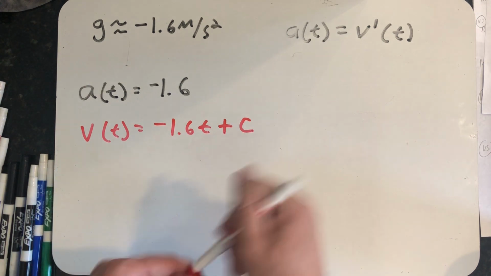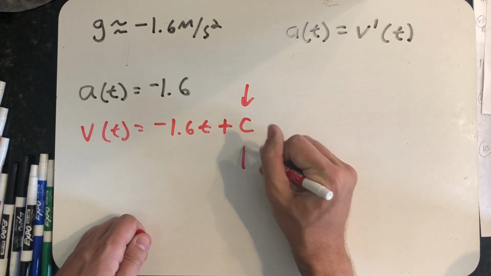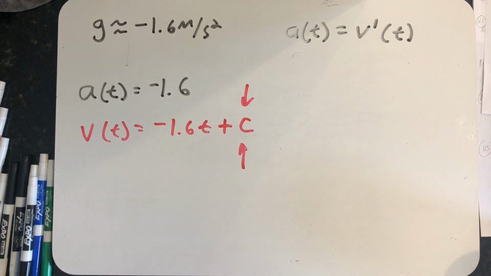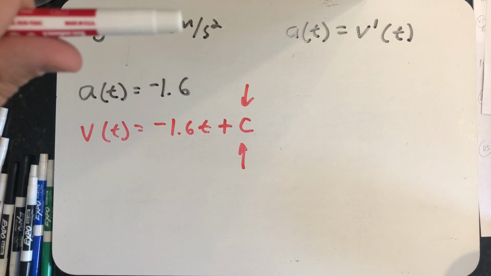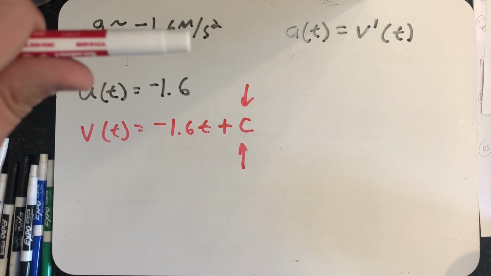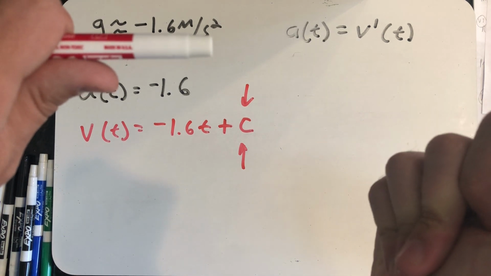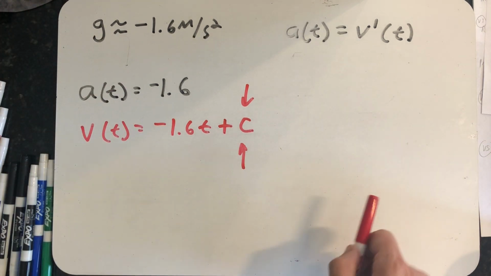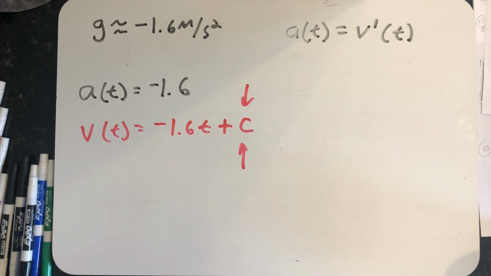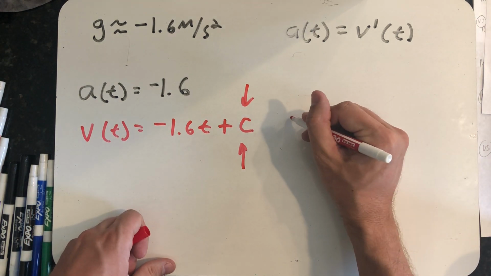All right, well, now I want to see if I can figure out what that value of c is. If you've watched the video clip of David Scott dropping the hammer and feather on the moon, what you see is that the hammer and feather start off in his hand. And so at the instant he drops them, right before they even start to fall, the velocity is 0. So I would claim that gives us an initial velocity.